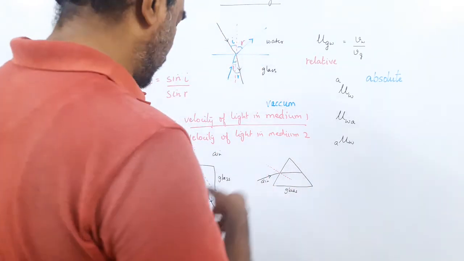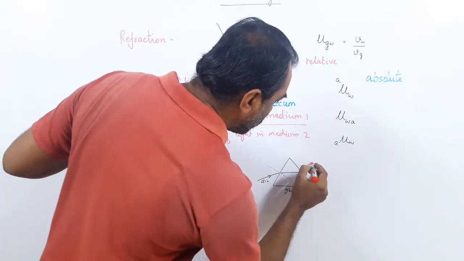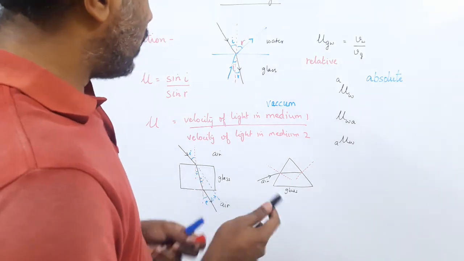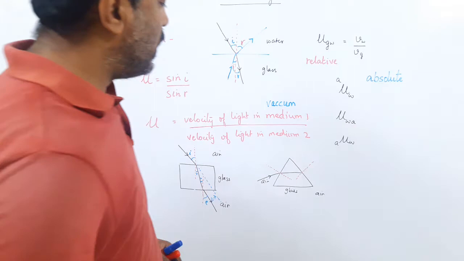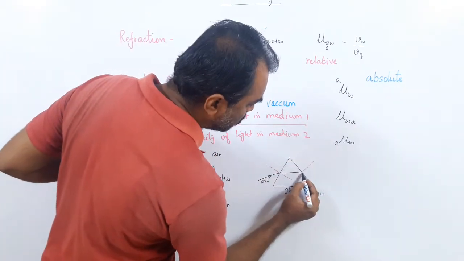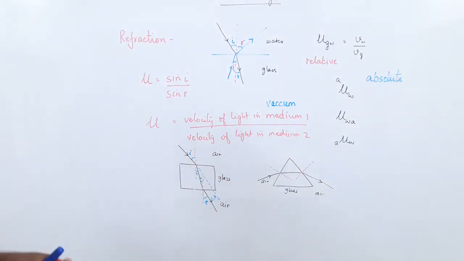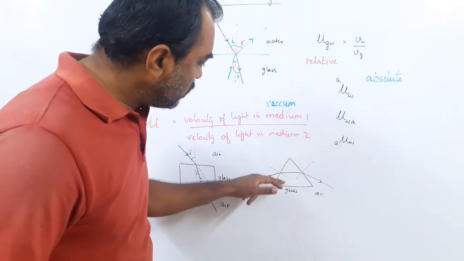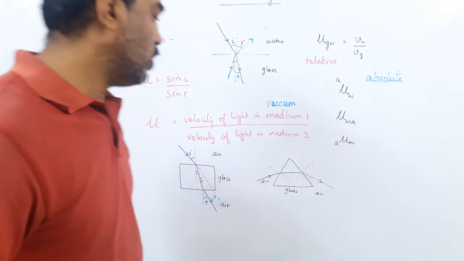Now it reaches the other surface. Here I draw the normal. So, let me draw the normal here. Light is going back from glass to air. At this time it should bend away from the normal, not towards the normal. So light goes like this. So this is what happens in a prism. See, it went from air to glass, bent towards this normal. Went from glass to air, went away from the normal.